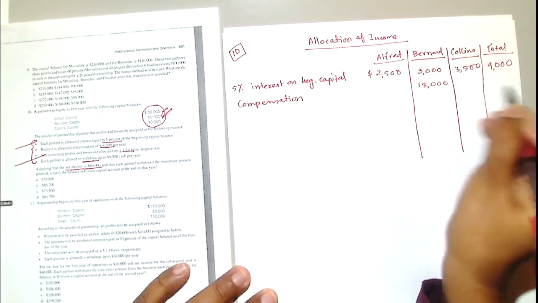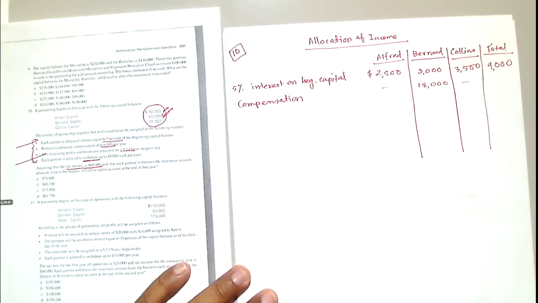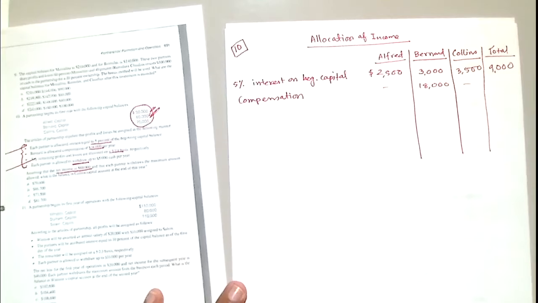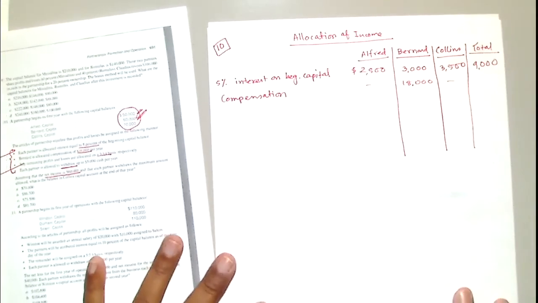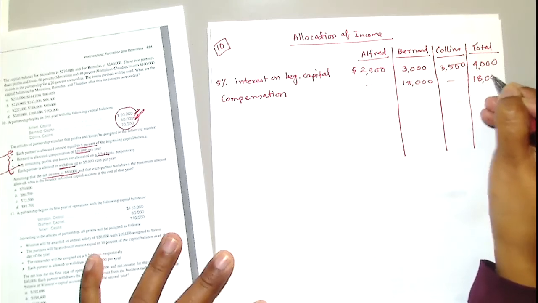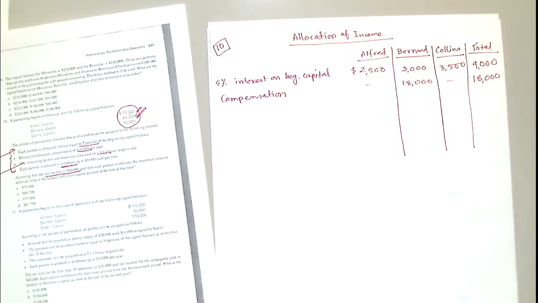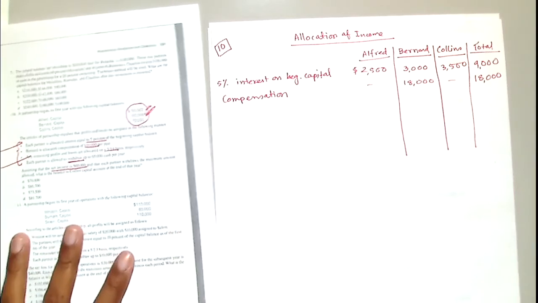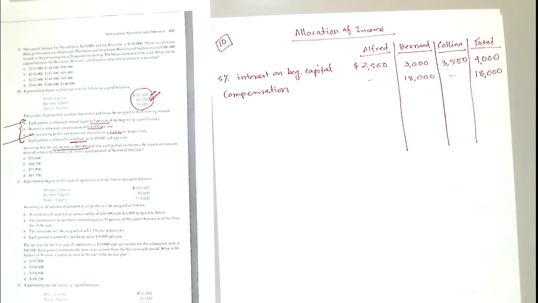You can keep the other parts blank or just draw like this. So total compensation, how much, Sam? 18,000. Very good. So we paid interest, we paid compensation. Now we have to check what is our remaining net income or loss.